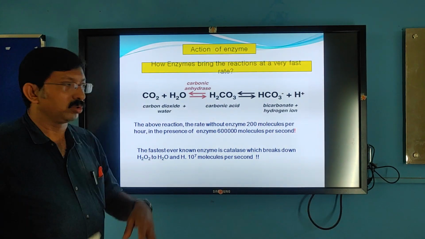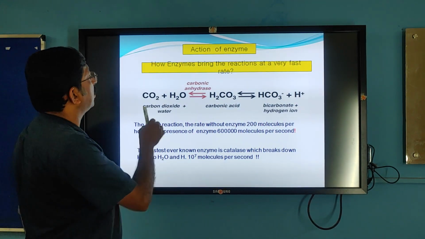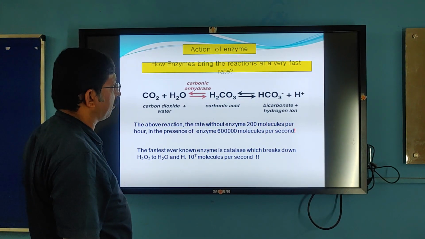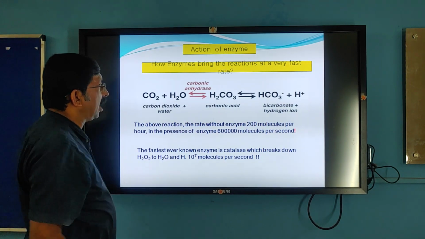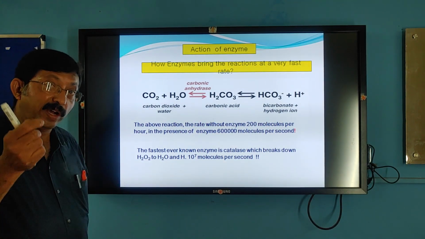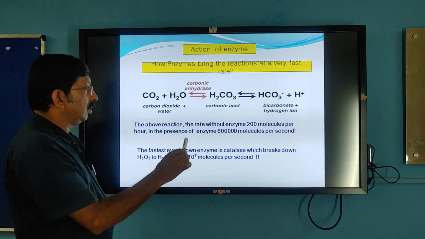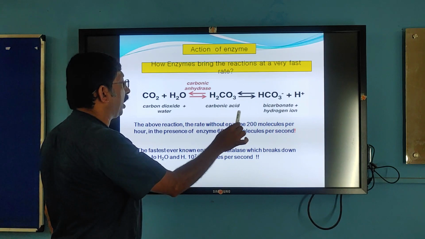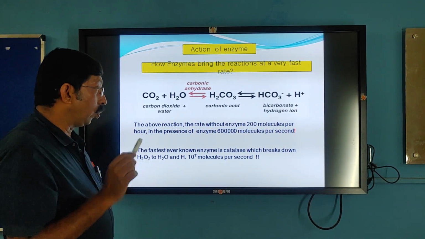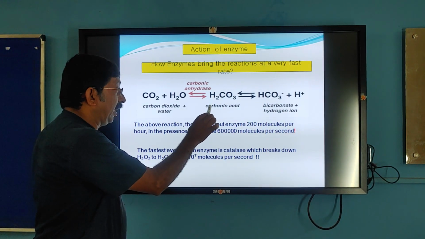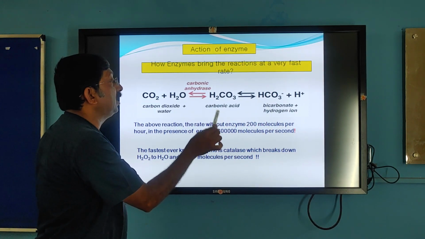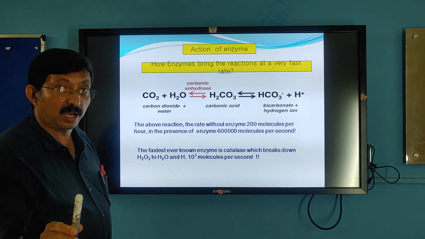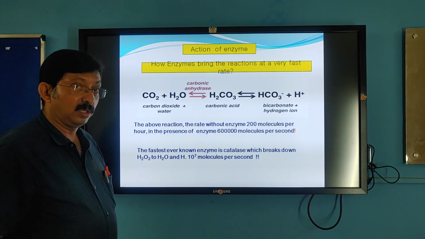Now how do enzymes bring about the reaction? See one example here. Carbon dioxide and water react to form carbonic acid. The enzyme involved is carbonic anhydrase. Without the enzyme, only 200 molecules will be converted into products in 1 hour. Whereas carbonic anhydrase converts 6 lakh molecules in 1 second. Carbonic acid, see how fast the enzymes are.